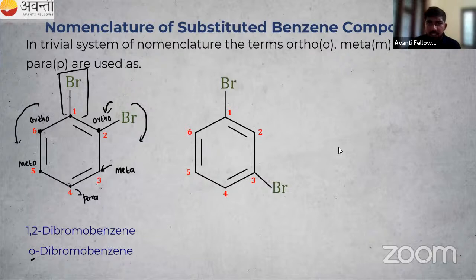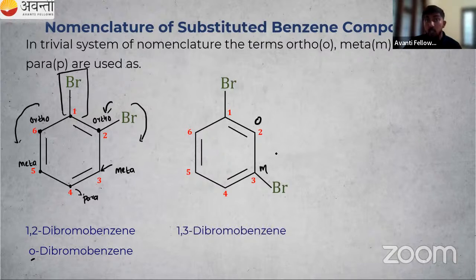So 1 and 3, so 1,3 dibromobenzene, right? One more name is there. Ortho, meta, para, we can use. This is the ortho position. This is our meta position. So what is the name? Meta dibromobenzene. That is another name.